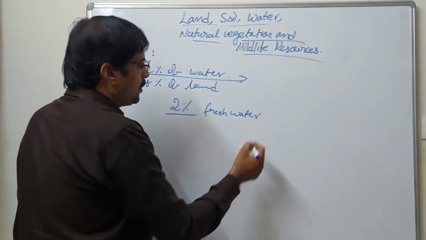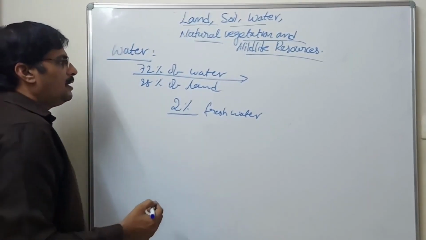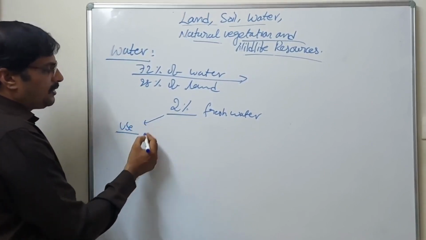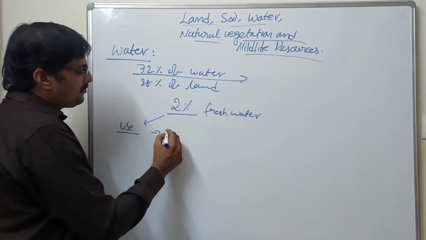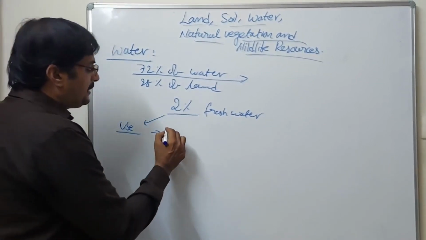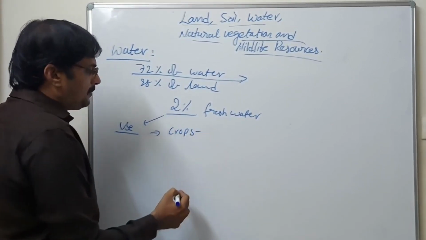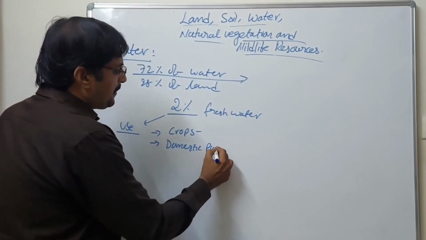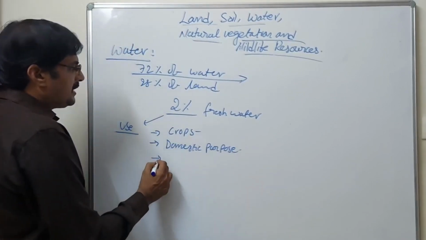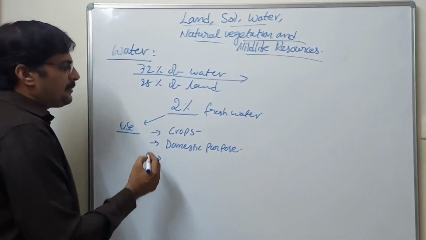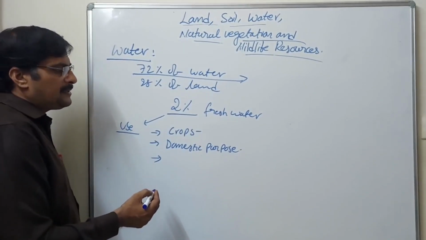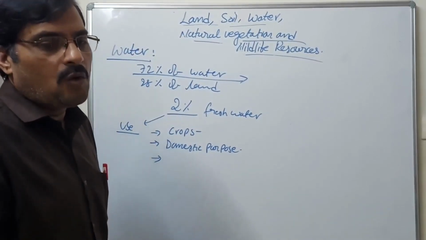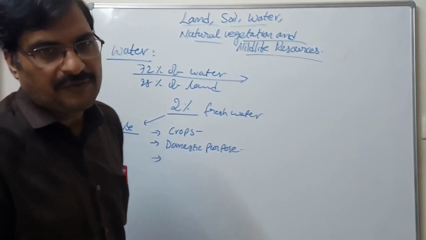We use this 2% for the development of crops, and for domestic purposes such as bathing, cleaning, and washing clothes. We use only fresh water for these.